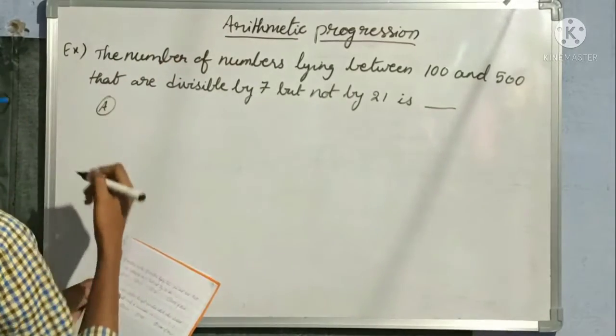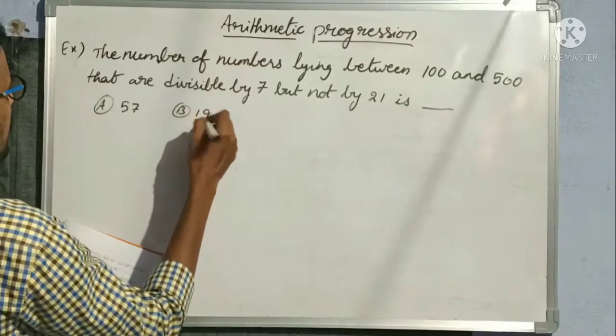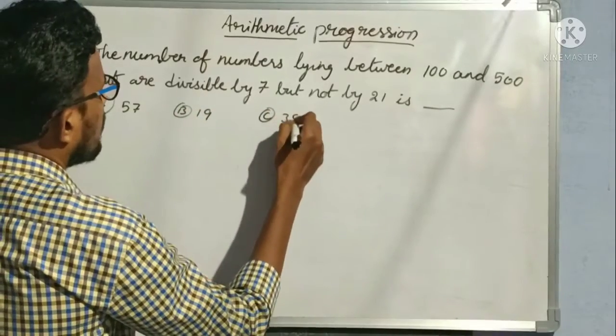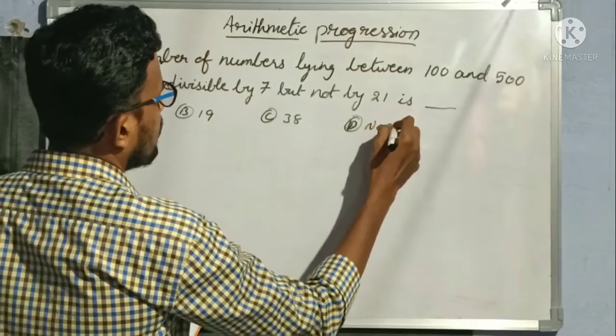So our options: option A 57, option B 19, option C 38, option D none of these.